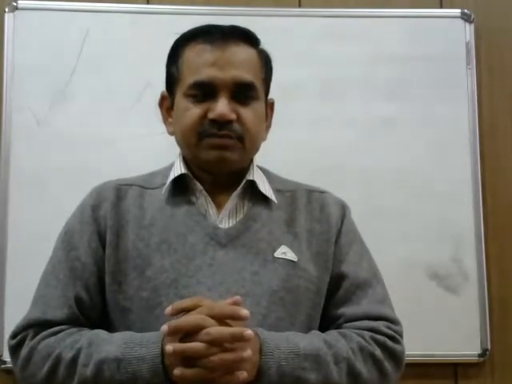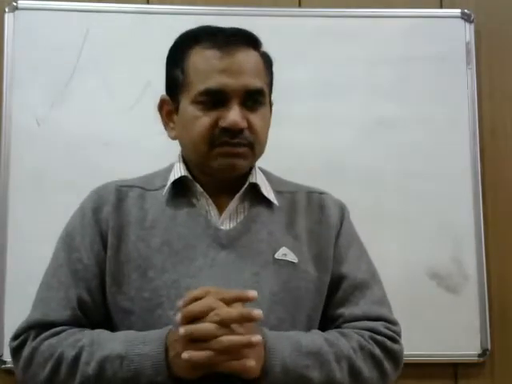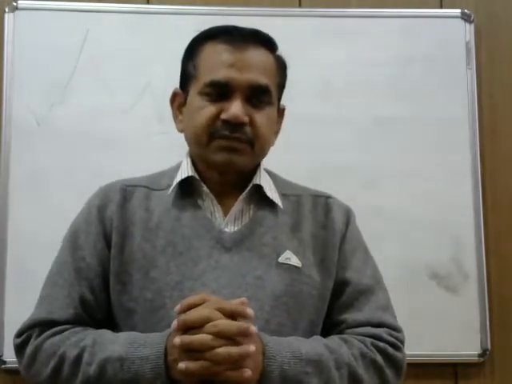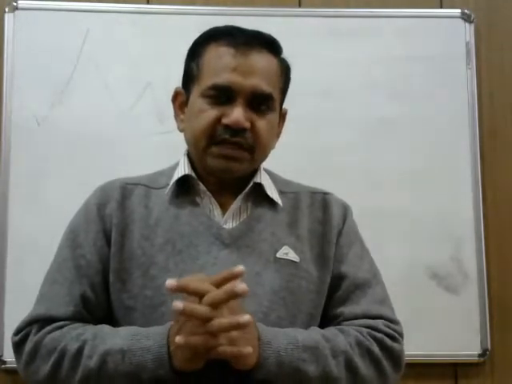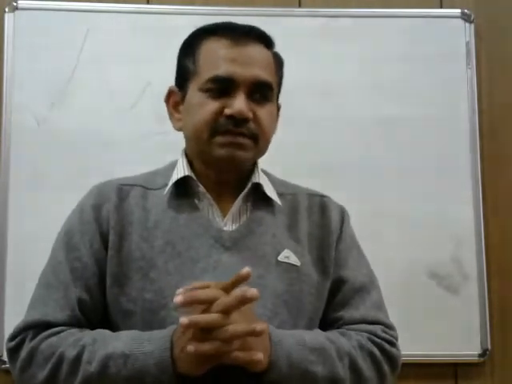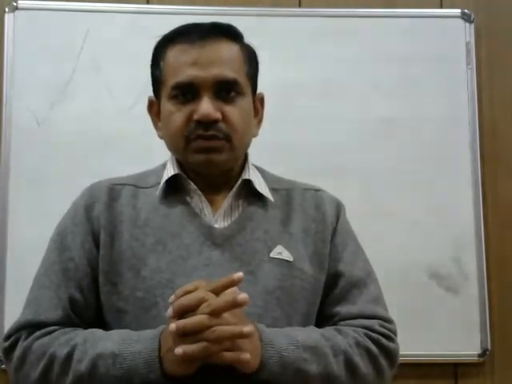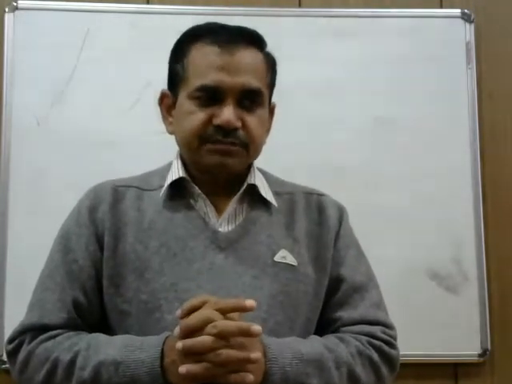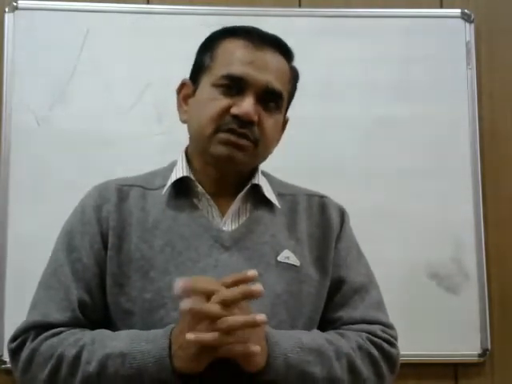Today again we continue our discussion on electrovalent bonding. As you know, a bond which is formed by transfer of electrons between two dissimilar atoms is called an electrovalent bond.